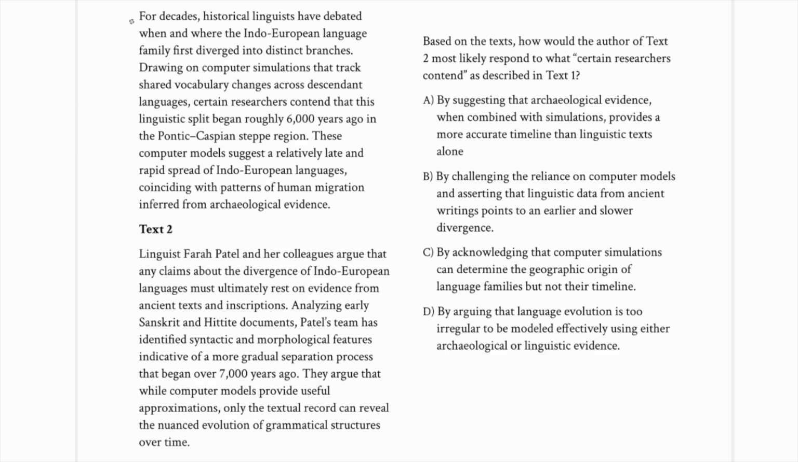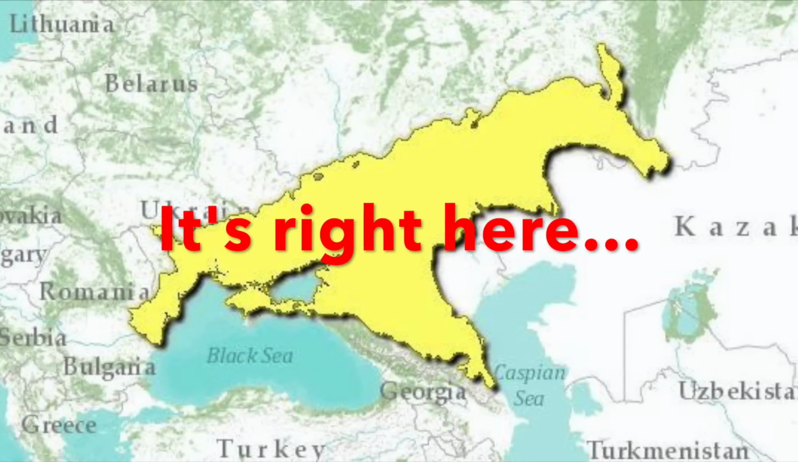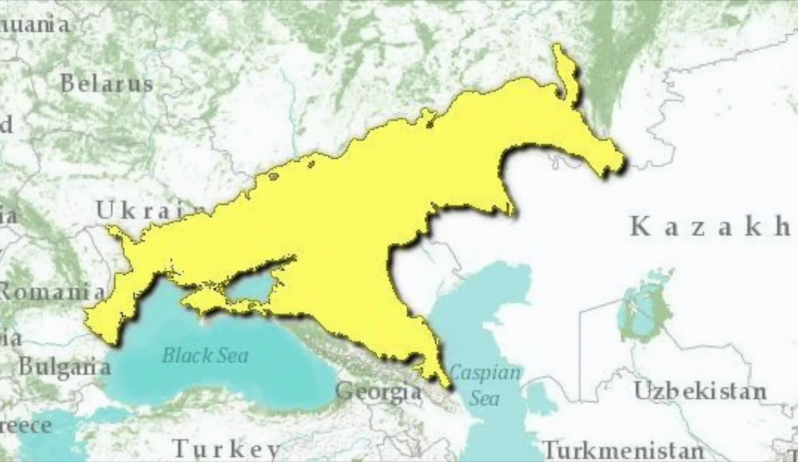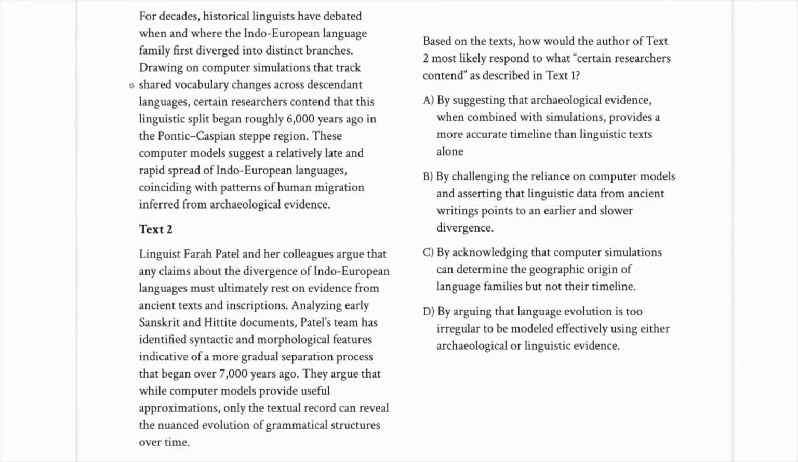So text 1: for decades, historical linguists have debated when and where the Indo-European language family first diverged into distinct branches. Drawing on computer simulations that track shared vocabulary changes across descendant languages, certain researchers contend that this linguistic split began roughly 6,000 years ago in this region, which I could not point to on a map. I could maybe point to the correct hemisphere, but not anything more specific. But the important thing here is that this is what researchers contend. They used these methods and they came to this conclusion.